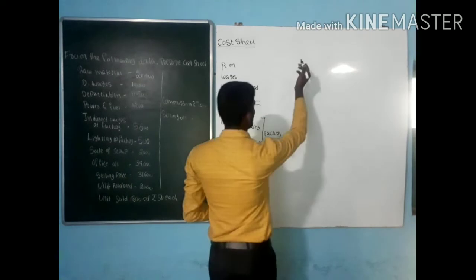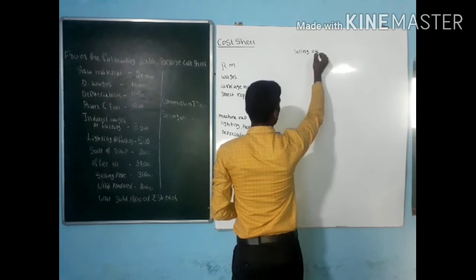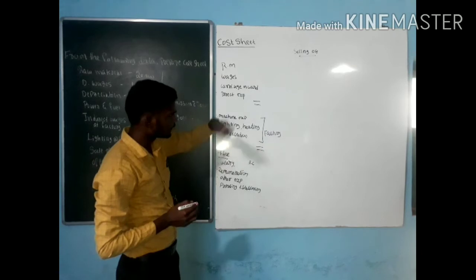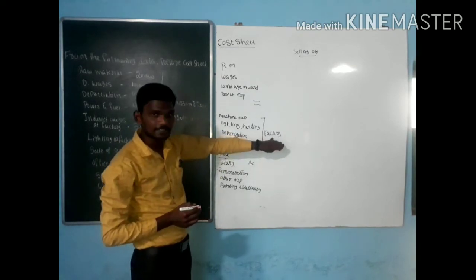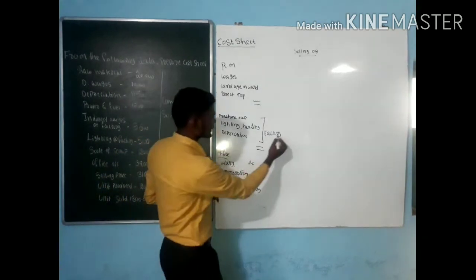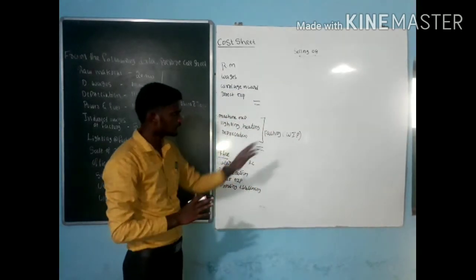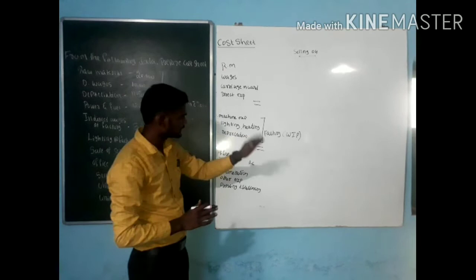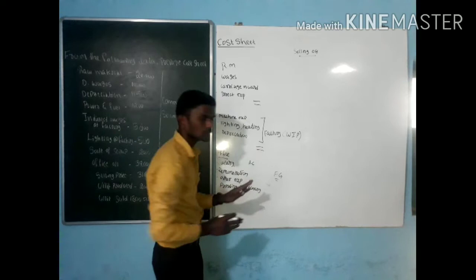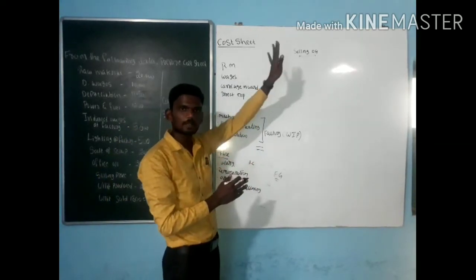At last, we go for the last one, that is after finished goods, selling overhead. First step, I purchase raw material. Next, I go into the process of production, that is in the factory. Then it is work in progress, because the product is still not completed. When it moves to the office, it is almost converted into finished goods. Next, those goods we need to sell to the ultimate consumer.